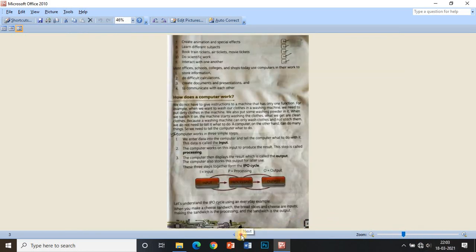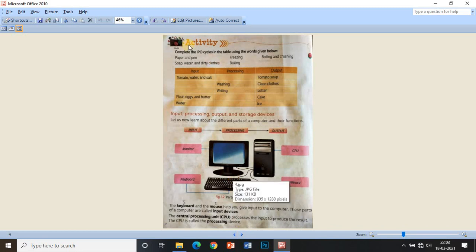Now let us move to the next page. The next page is activity. It is an interesting thing, students. Let us see the question. Complete the IPO cycles, meaning input, processing, output cycles, in the table using the words given below.